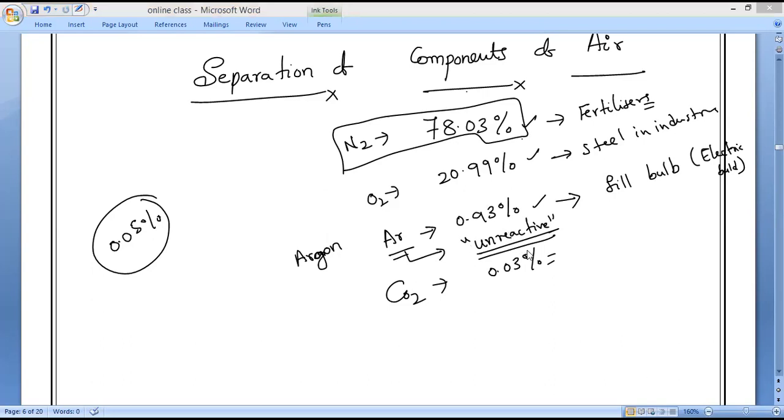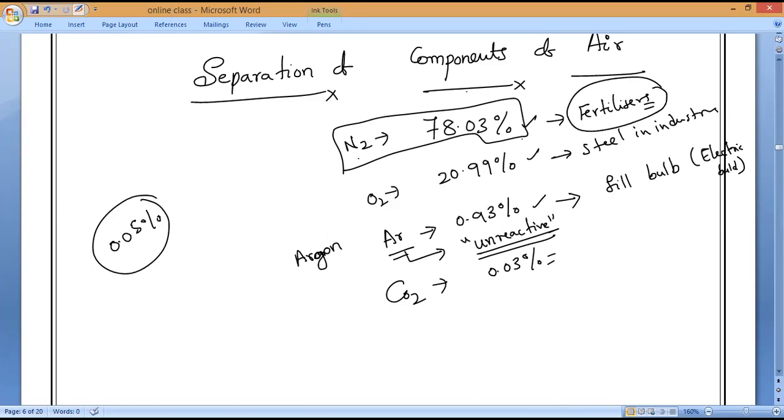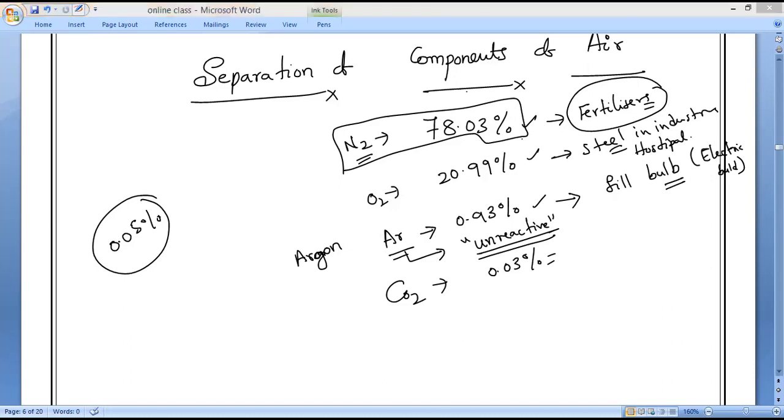Those will study nicely. So nitrogen we can use in manufacturing of fertilizers. That is why we have to separate nitrogen from air. Oxygen we can use in hospitals for patients, as well as in the production of steel in industries. Same way, argon is used to fill bulbs. This is general knowledge also. Electric bulbs are filled with it because it is unreactive, so that it protects the life of the filament.